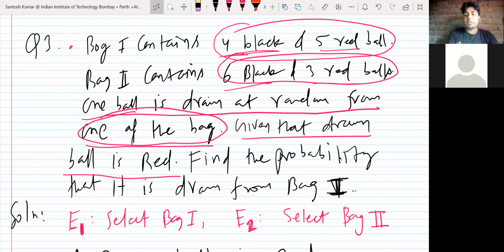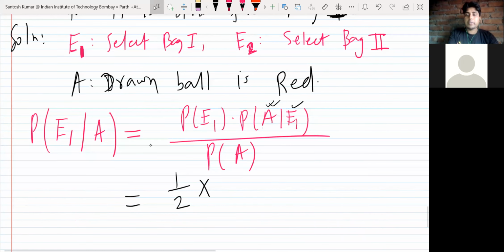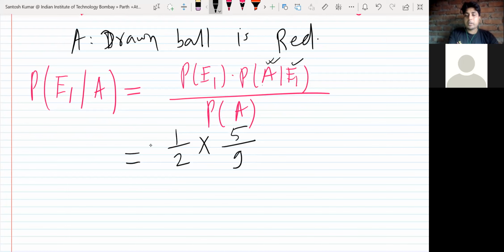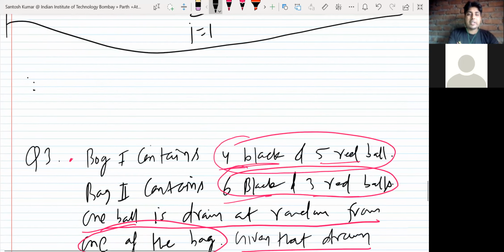Yeah, from bag 1, what is the chance of getting a red ball? 5 by 9. So 5 by 9. The probability of A I will not calculate separately because in the first question we did that, so I will use that.